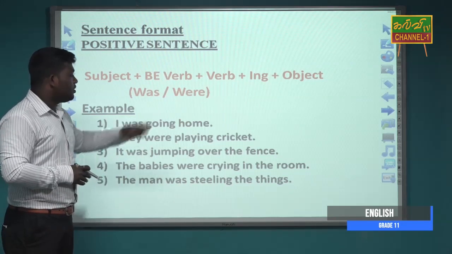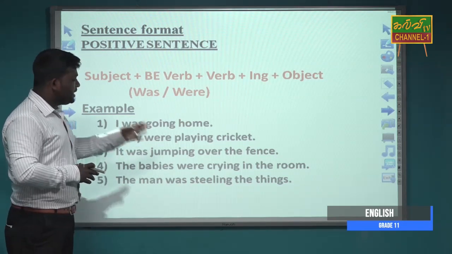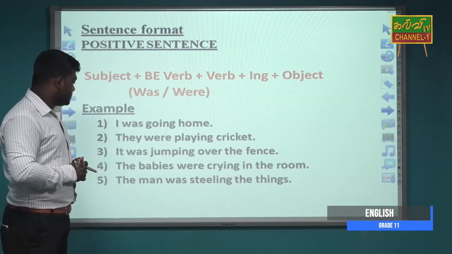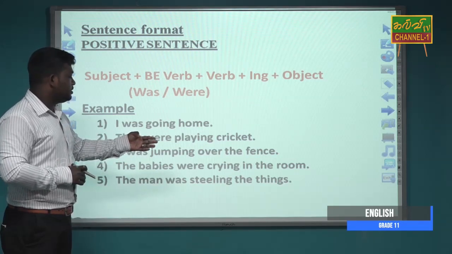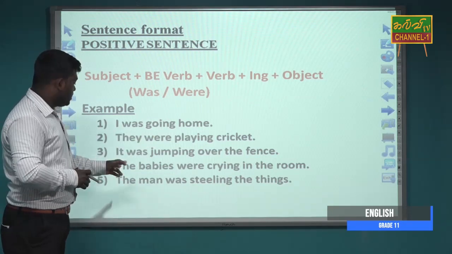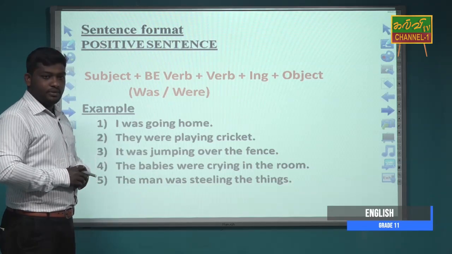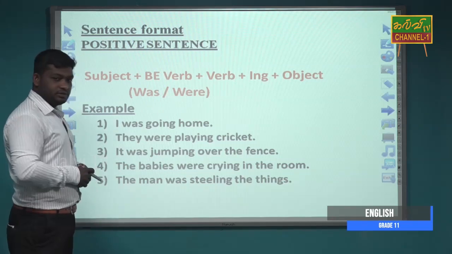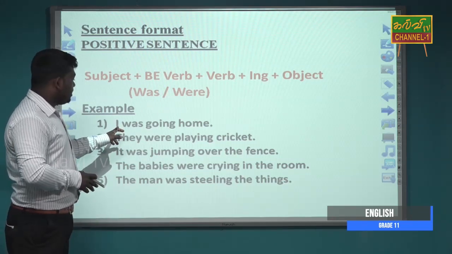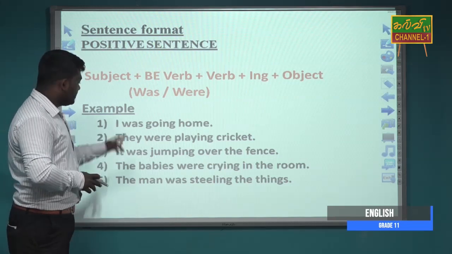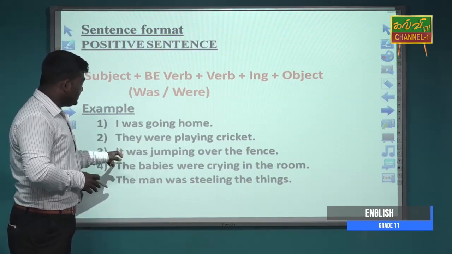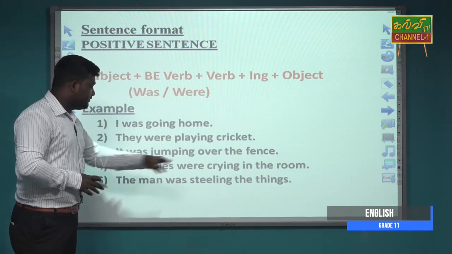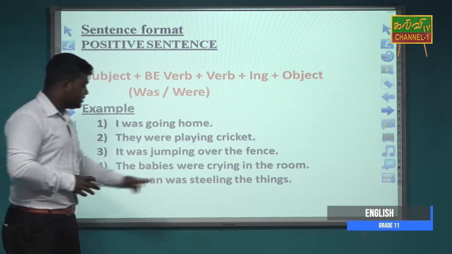I was going home. They were playing cricket. It was jumping over the fence. The babies were crying in the room. The man was stealing the things. Here are the pronouns and the helping verbs. I takes was, they take were, it takes was, the babies are plural nouns, so it takes were, and the man is a singular noun, so it takes was.